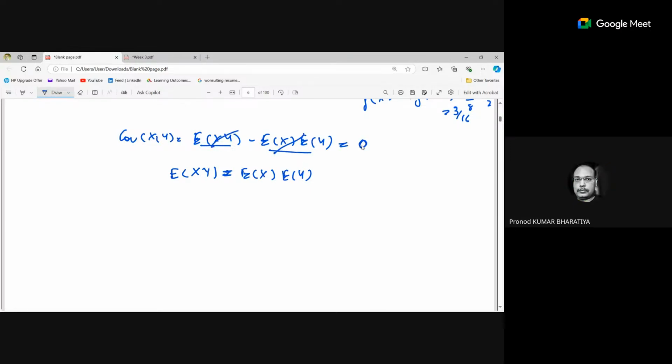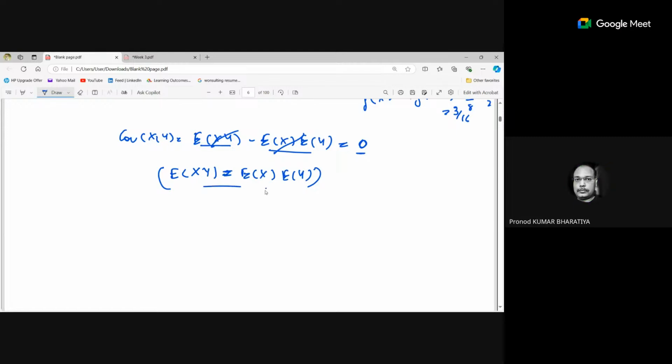If they are dependent, this condition will not be satisfied, so we will not get the covariance as 0. So in case of dependence between two random variables, their covariance should never be equal to 0, because these two values are not equal.